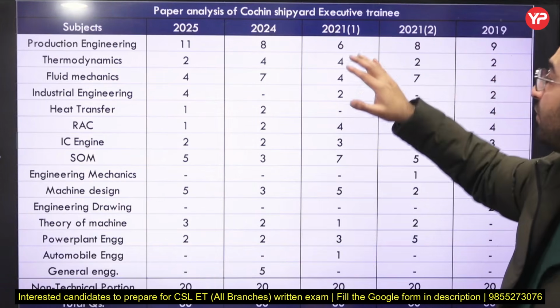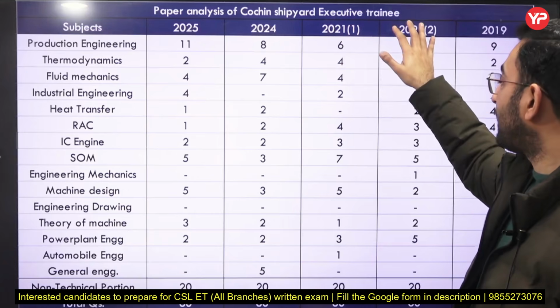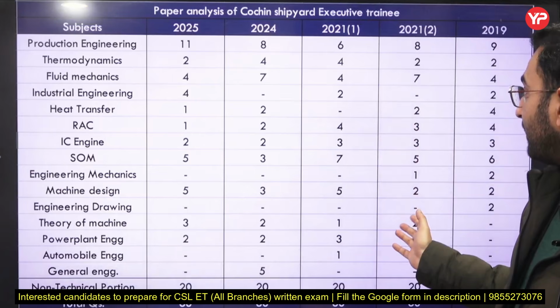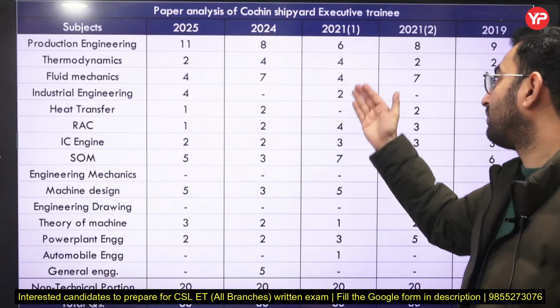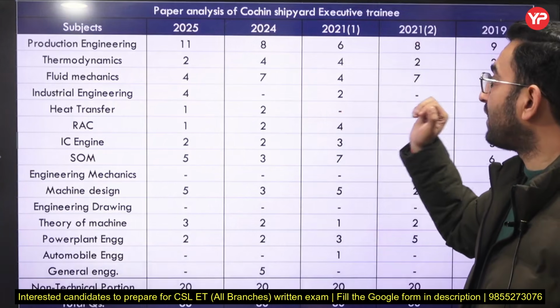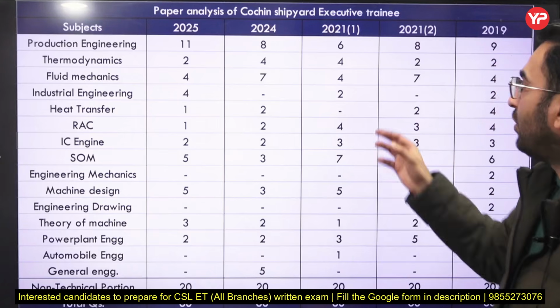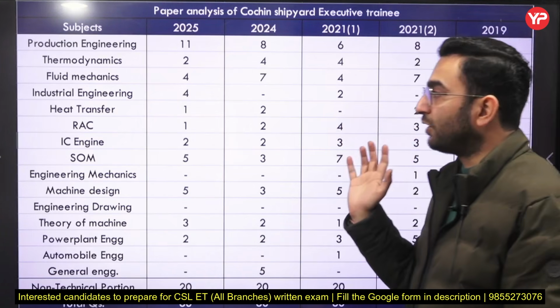If you observe the 2021 Set 1 and Set 2 papers, you can see a lot of uncertainty, because in Set 1 industrial engineering has been asked, and in Set 2 it has not been asked here. So just make sure that you cover that much portion only from industrial engineering.